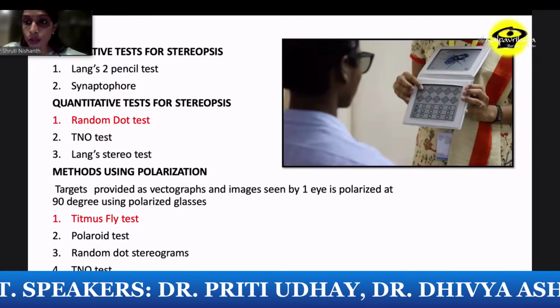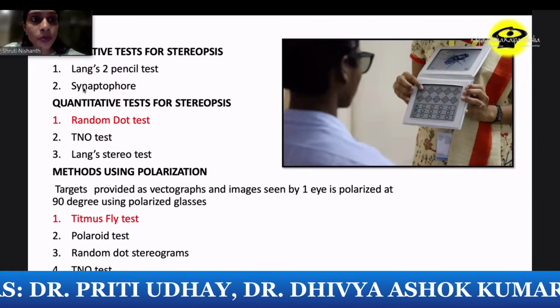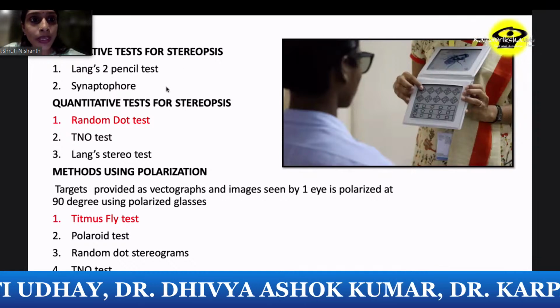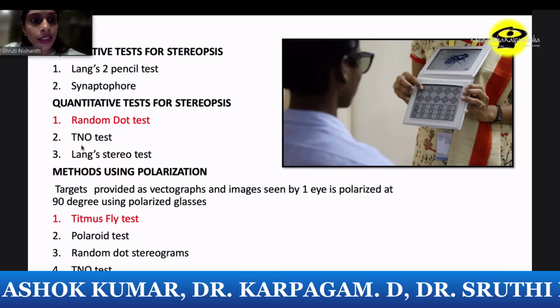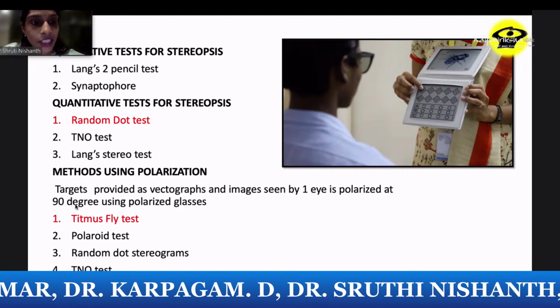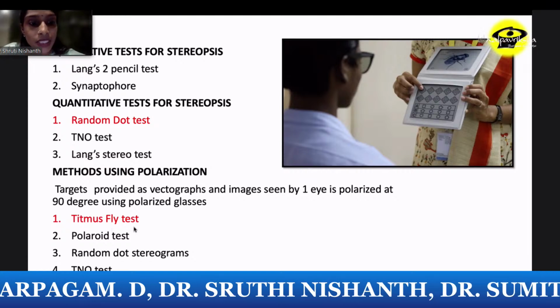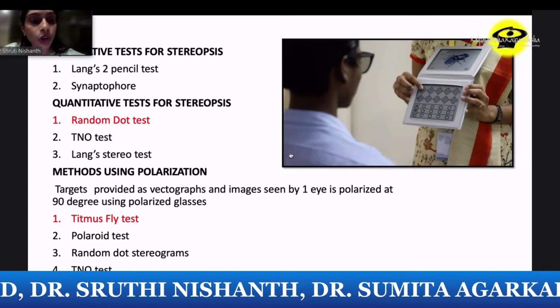So what are the tests we do? We do stereopsis tests like the Lang's 2-pencil test. The quantitative tests are the random dot test, which is the gold standard. We have the TNO test, the Lang's stereo test, and we also have the Titmus fly test, the Polaroid test, the random dot, and the TNO.